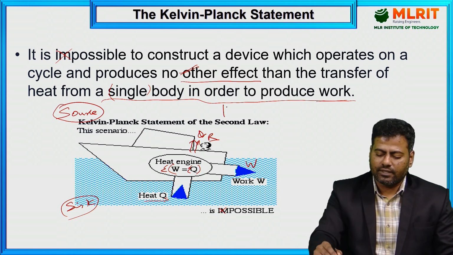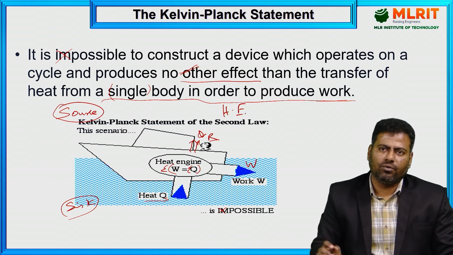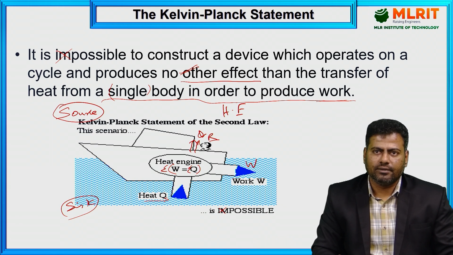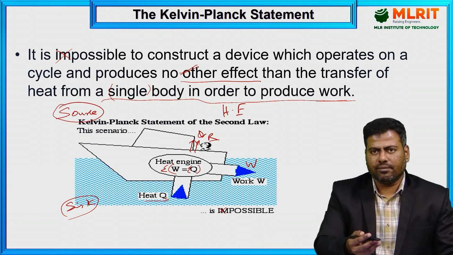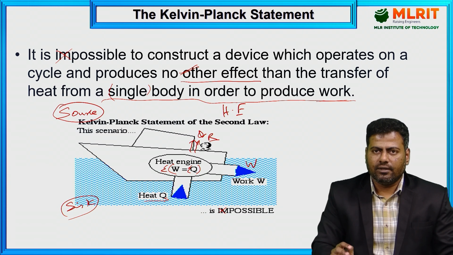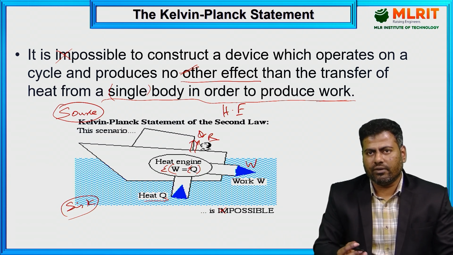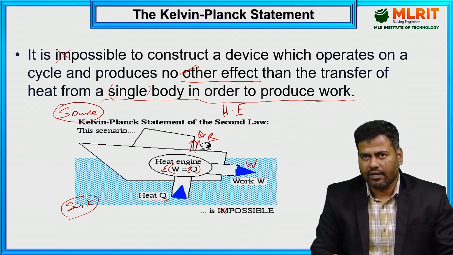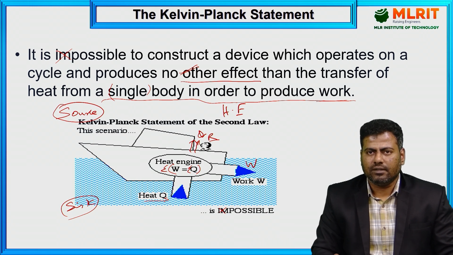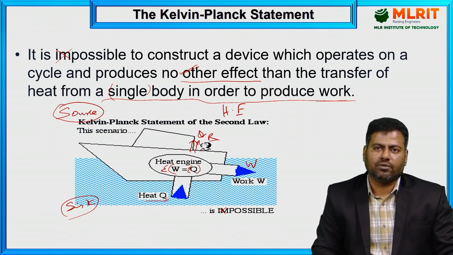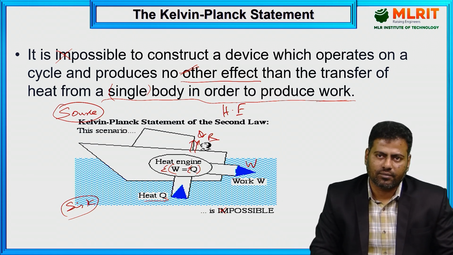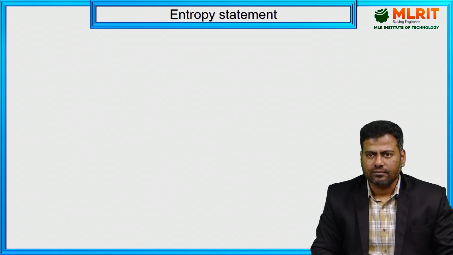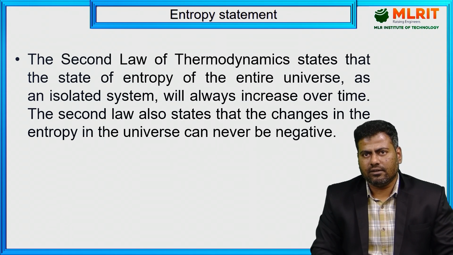This is applicable with respect to the heat engine, from hot body to cold body, right? Here the hot body is the source, and the heat engine operates in between. What is the source? From the calorific value of the fuel, I am getting all the heat energy. Then what is the sink for this heat engine? We can consider the surroundings. So this is the statement given by Kelvin Planck, which is applicable to the spontaneous process, or for heat engines. Next, it leads to the entropy statement.